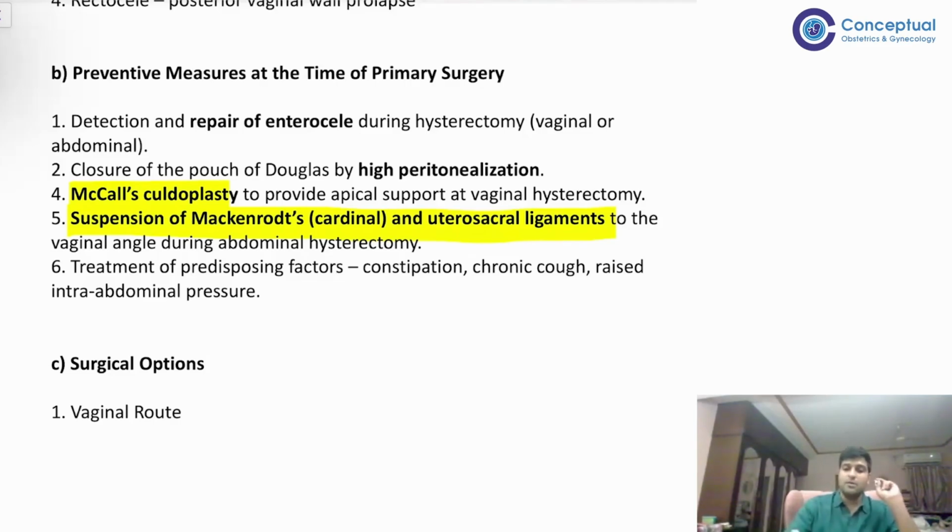There is something called closure of pouch of Douglas by high peritonealization. So what we do is we close the peritoneum high up in the pouch of Douglas. What that does, it prevents the enterocele formation, because we know this for a fact that most of the cases of vault prolapse start with enterocele formation, and that enterocele leads to a prolapse of the vault, right? So to prevent that enterocele, we are doing high peritonealization.